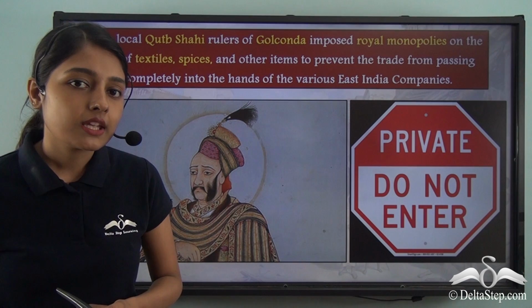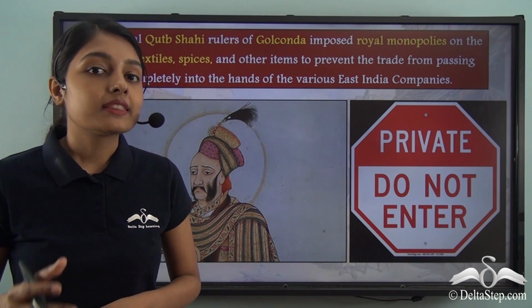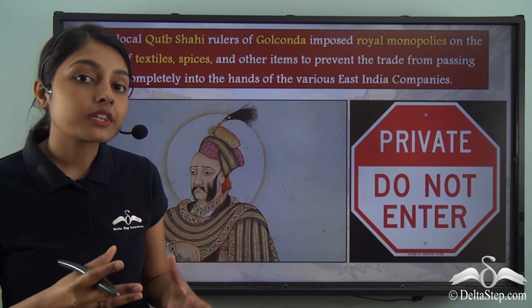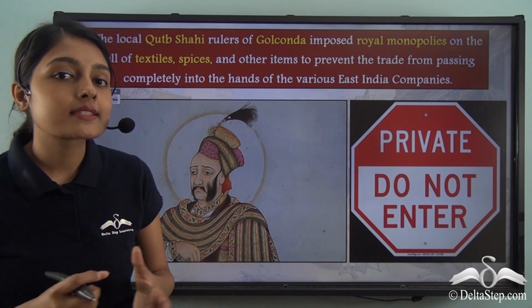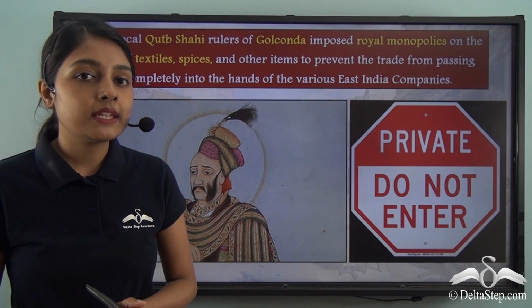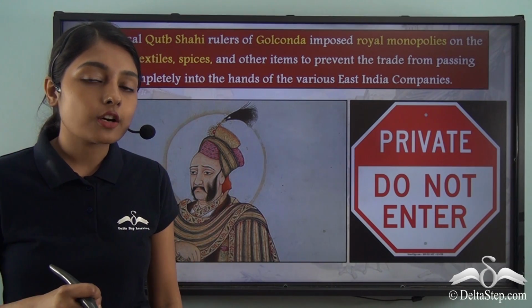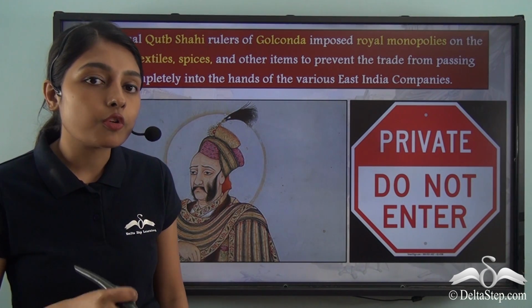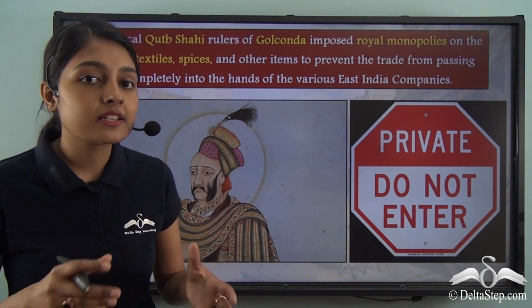How is it so? Because the rulers knew that if the English set up their factories there, trade or the control over trade would pass into their hands. This would mean that the Qutub Shahi rulers of the Golconda Sultanate would no longer enjoy control over, autonomy over trade in this region.